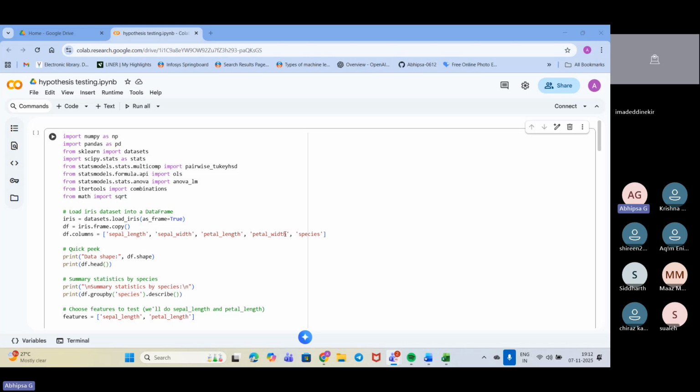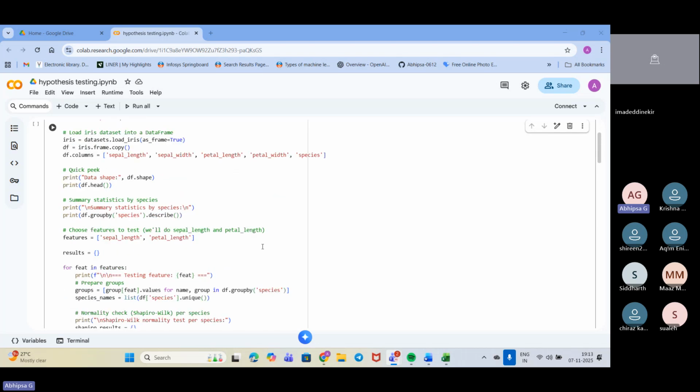As I told, without the copy it is possible to work, of course, but if anything in between we need the exact data frame, we can't take it, right? So for that we are taking the copy of it, and we are getting the column names and checking them. This is storing all of the column names here.